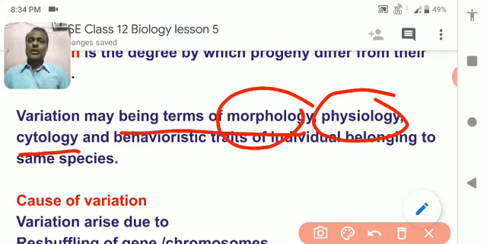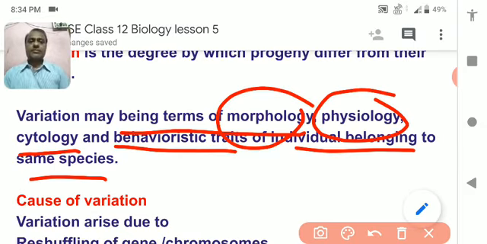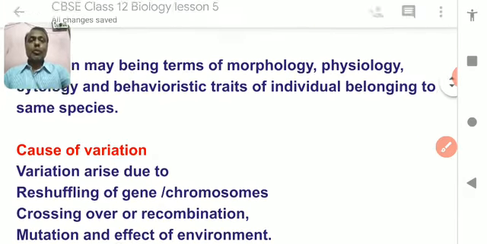Similarly, there would be some cytological differences. Behavioristic traits means behavioral changes also. So all these variations are found among the same species, among different organisms of the same species. Understood?